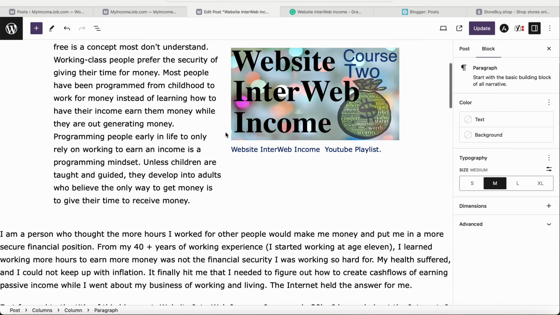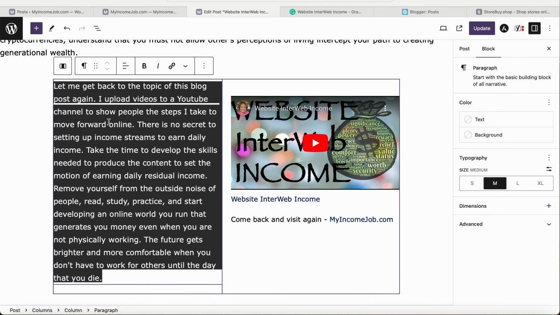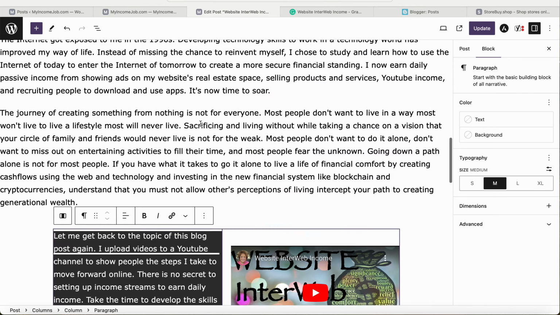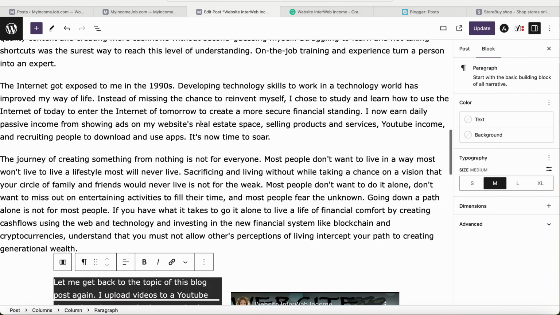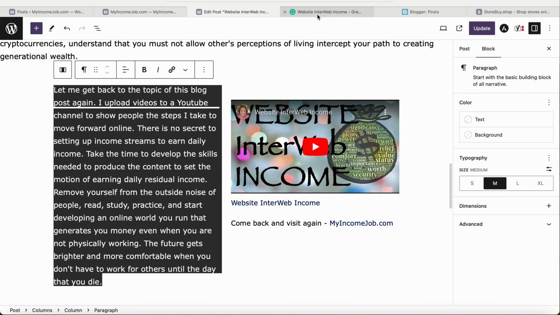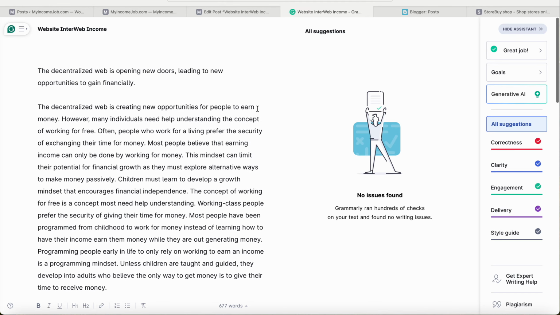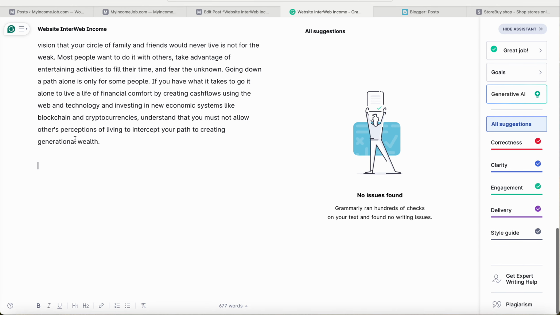I already completed all of these paragraphs. I rewrote them using artificial intelligence. It took me about 30 minutes. My first time doing this with my own content. So here's the paragraph. I highlighted it. I paid to use Grammarly Premium. I'm receiving a 7-day free trial. So I reworded all of these paragraphs already, and it took me about 30 minutes.